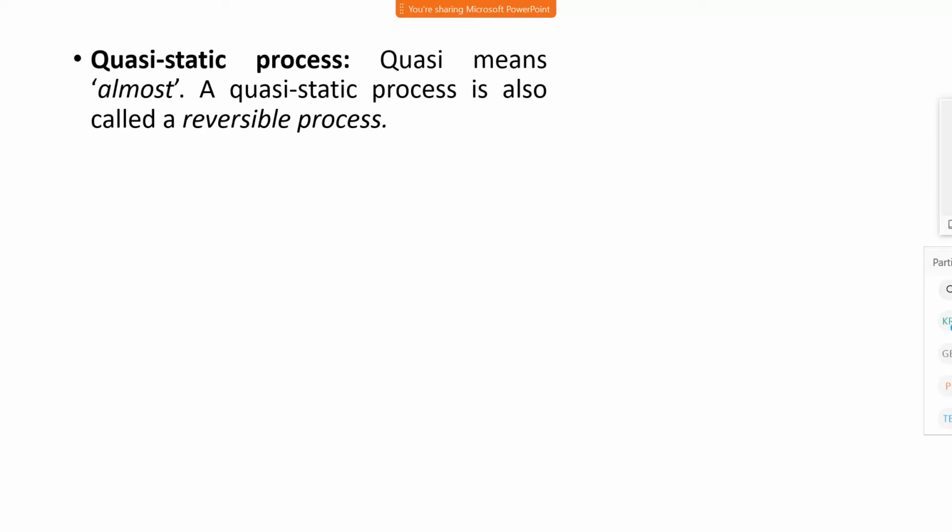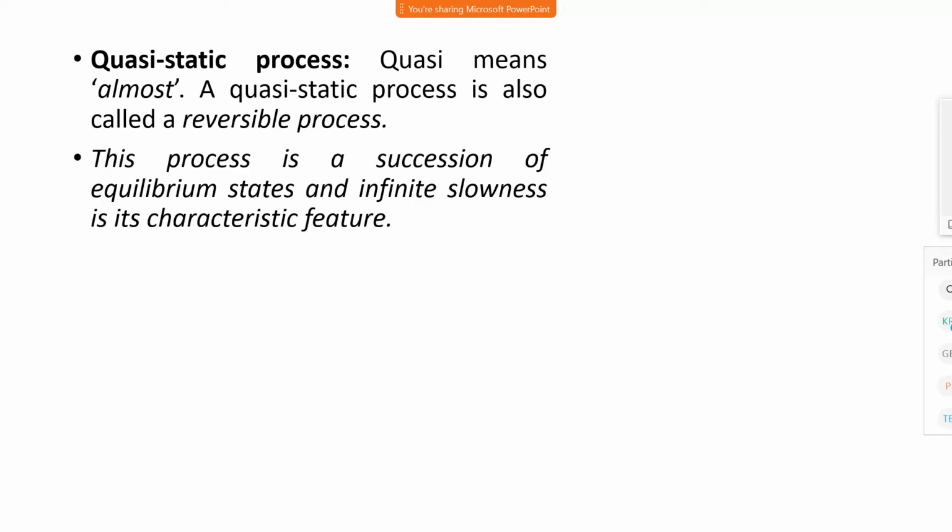Quasi-static process, quasi means almost. A quasi-static process is also called a reversible process, because at every point of a state, the process proceeds by a very infinitesimally small distance. Therefore, at all infinitesimally small distances, a property is said to be constant. Therefore, at point 1 and at point 2 properties remain constant. Therefore, this is called a reversible process, and during this process temperature remains constant.